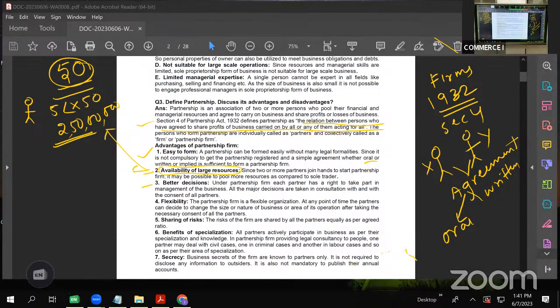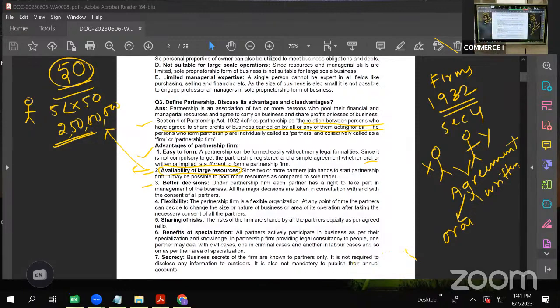But here we can have up to 50. Even if 50 are not there, let us say 4, 5, 10 partners are there. If 10 people apply their brains and take a decision, obviously the outcome would be very good and in favor of the firm. So we say that better decisions can be taken in case of partnership by consulting all the partners.